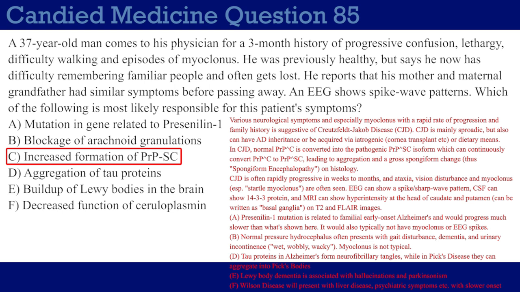So CJD is mostly sporadic. Something like 70 to 80% of CJD is sporadic. That can present usually more in elderly patients, but here you have a younger patient, which is more suggestive of an inherited CJD, which of course we also say that there is a mother and maternal grandfather with similar symptoms. Inherited CJD is typically inherited in an autosomal dominant pattern. So if they're trying to push you in that direction, they might give it to you in every single generation.